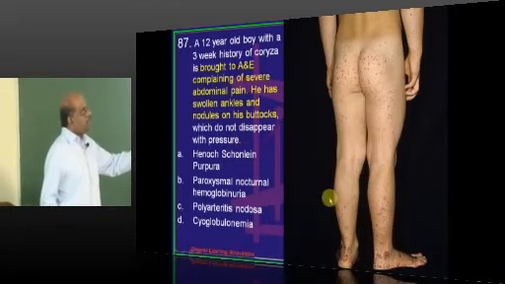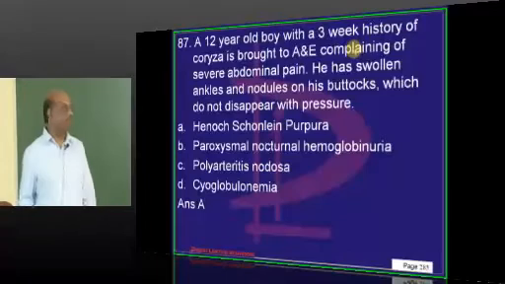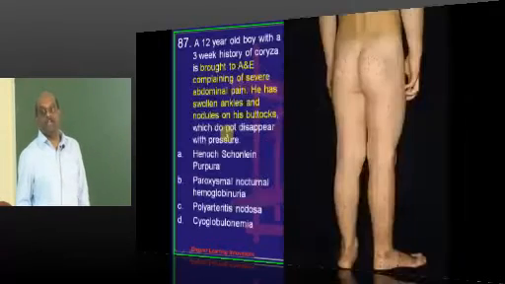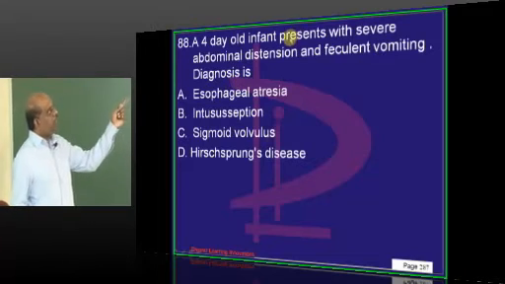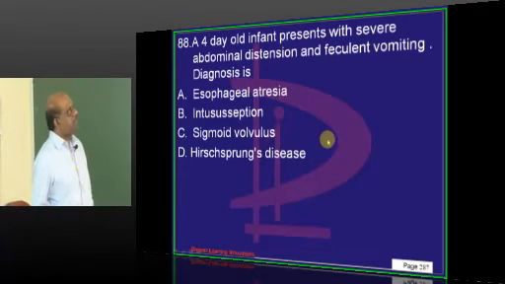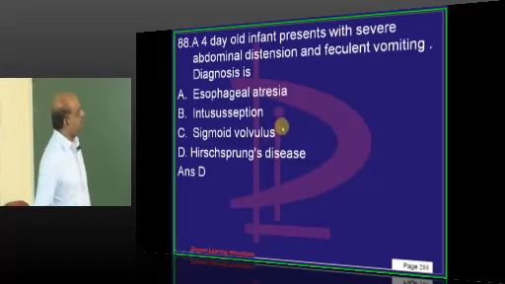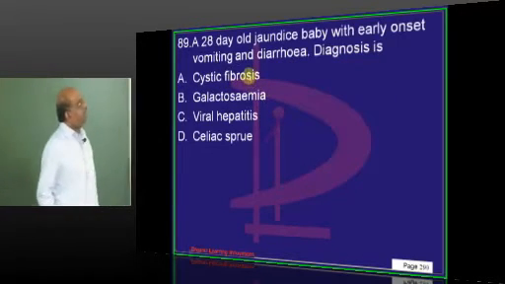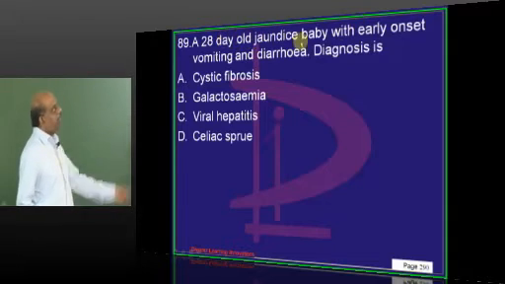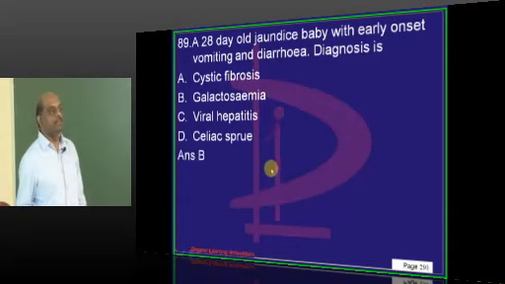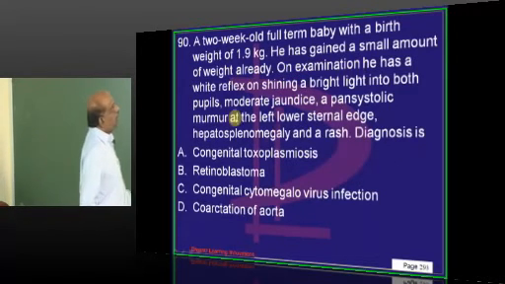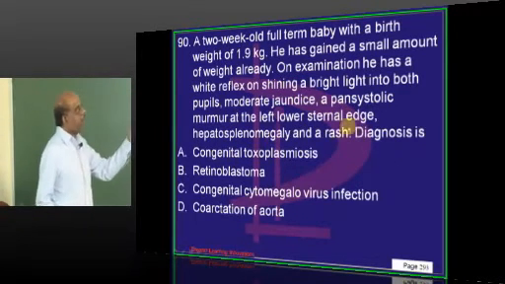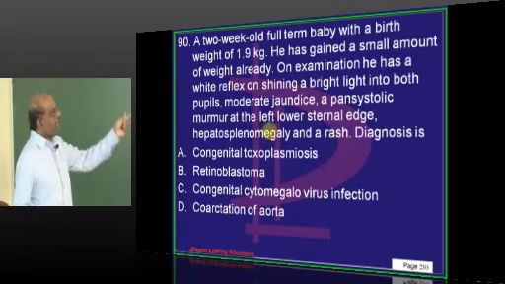Swollen ankles and nodules on the buttocks, typically on the buttocks. Classical of Henoch-Schonlein purpura, vasculitic purpurae which are palpable purpurae. Now doctor, a 4-day-old with feculent vomiting, abdominal distension. Hirschsprung's. Then a 28-day-old with vomiting, diarrhea, early onset vomiting and diarrhea. Think of galactosemia. A 2-week-old, 1.9 kg, hepatosplenomegaly and rash with jaundice with pansystolic murmur.